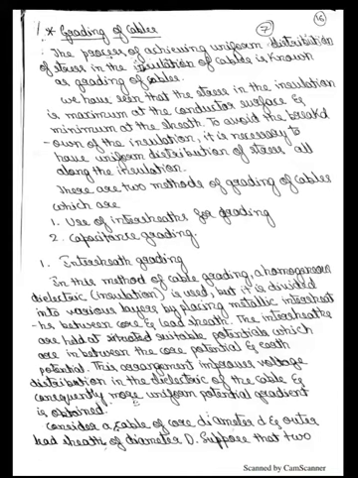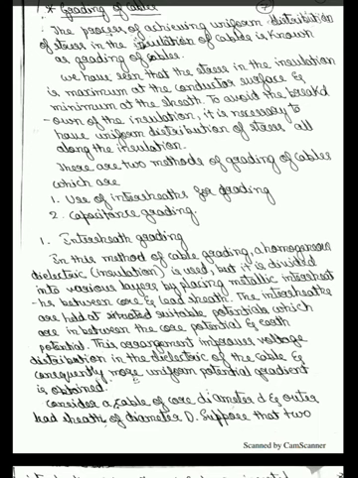The process of achieving uniform distribution of stress in the insulation of cables is known as grading of cables. We have seen that stress in the insulation will be maximum at the conductor surface, because if we take overhead lines or underground lines, stress on the surface will be more when compared to the sheath or the midpoint of the conductor, where it will be less. On the surface only it will be more.